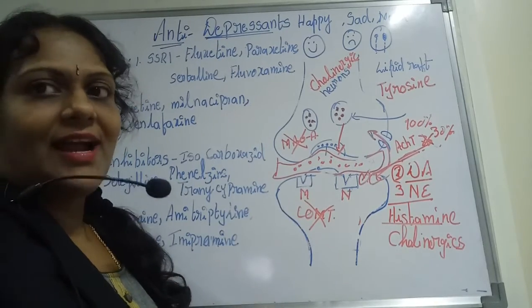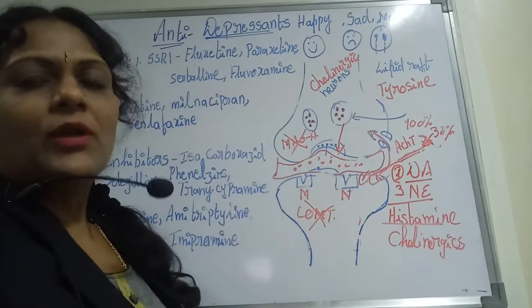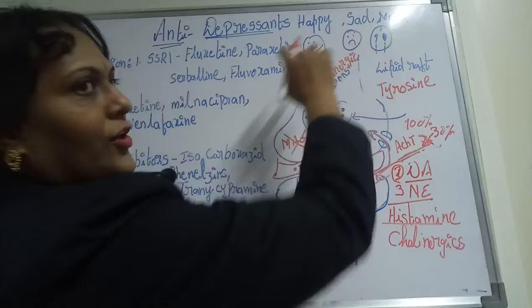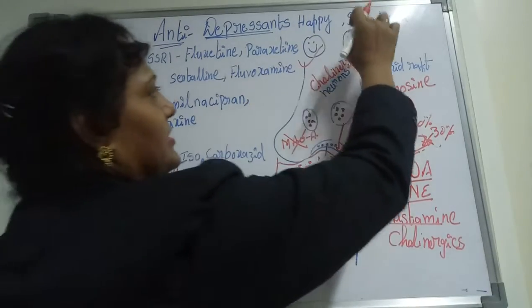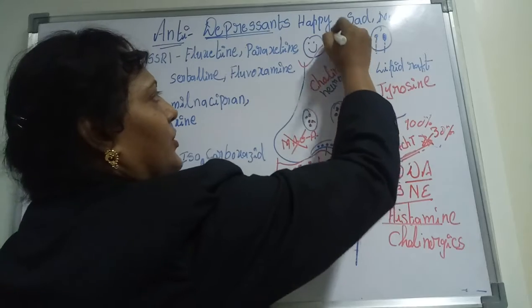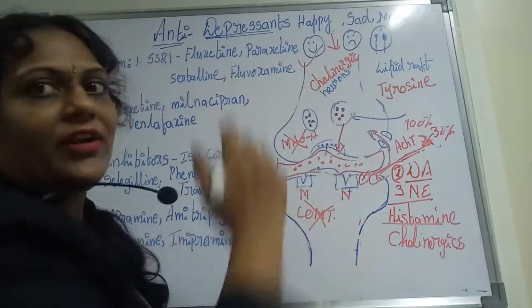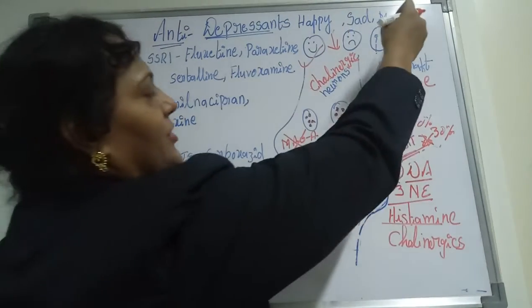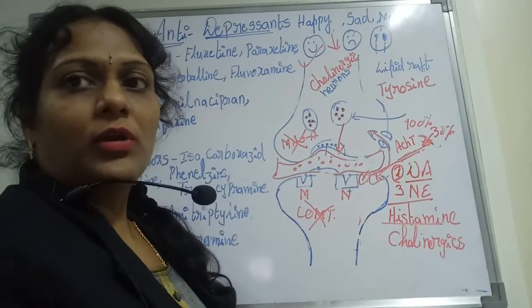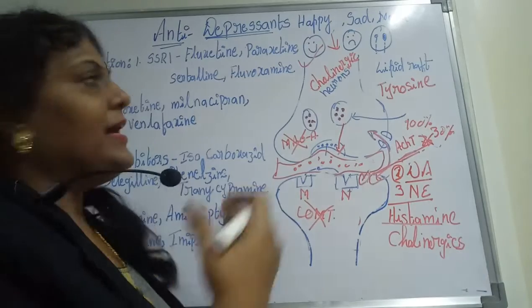So we can say that antidepressants are something which give you more happiness, as indicated by the emojis, and they control your sadness. You can control your moods, as more and more weeping, or more and more happiness could be increased.